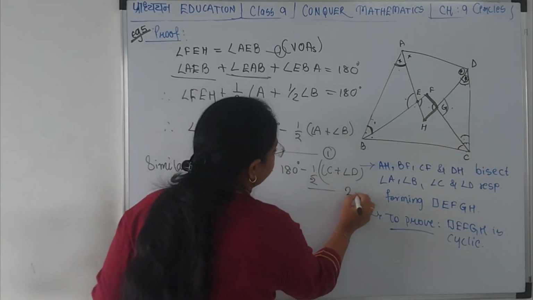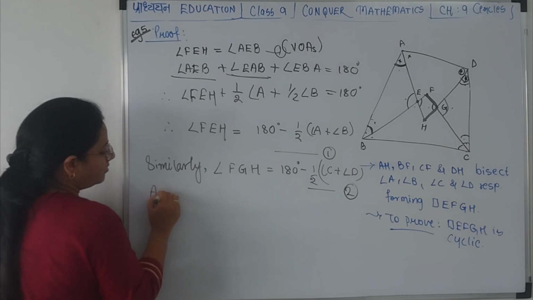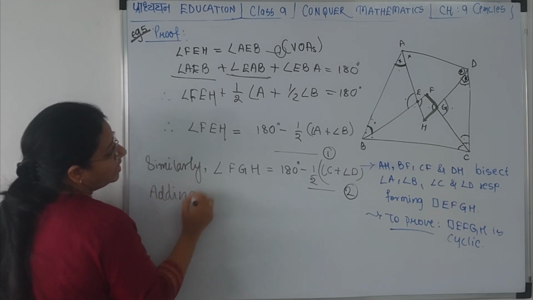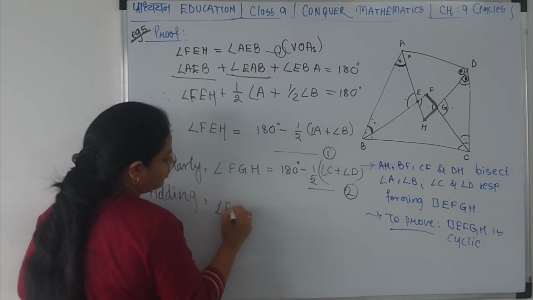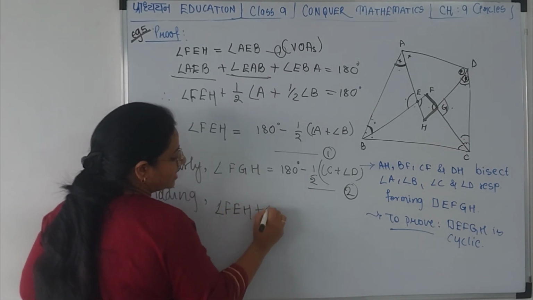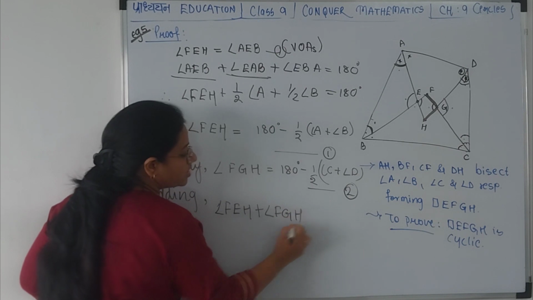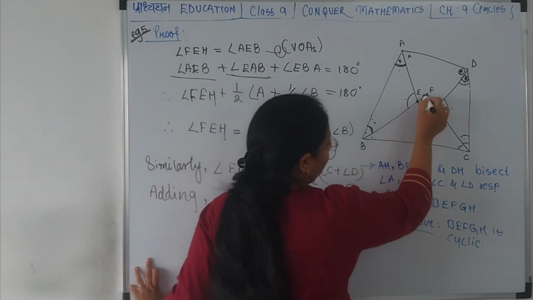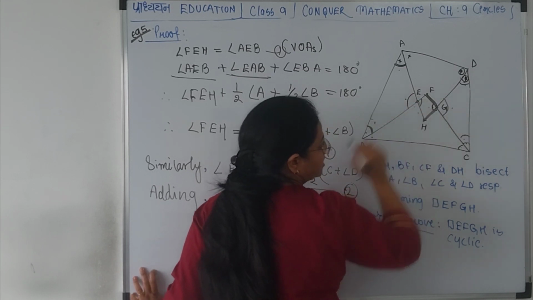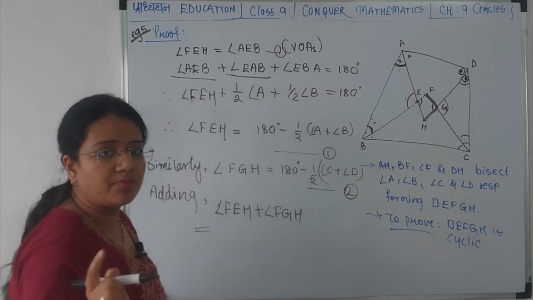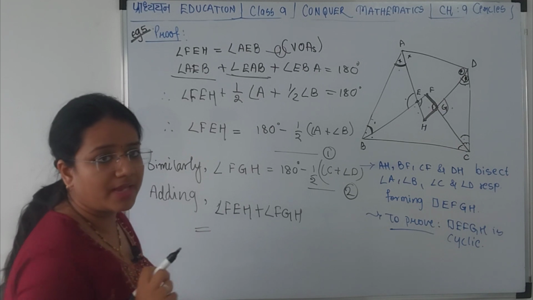What we will do is add both the equations. We will add this and this. What do we get? We get angle FEH plus angle FGH. Which are these two angles? FEH and FGH, opposite angles of the given quadrilateral. If we prove that their sum is 180, then it becomes a cyclic quadrilateral.